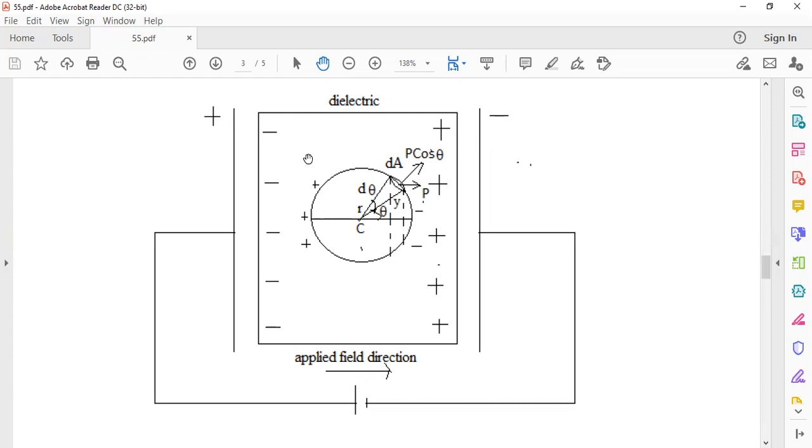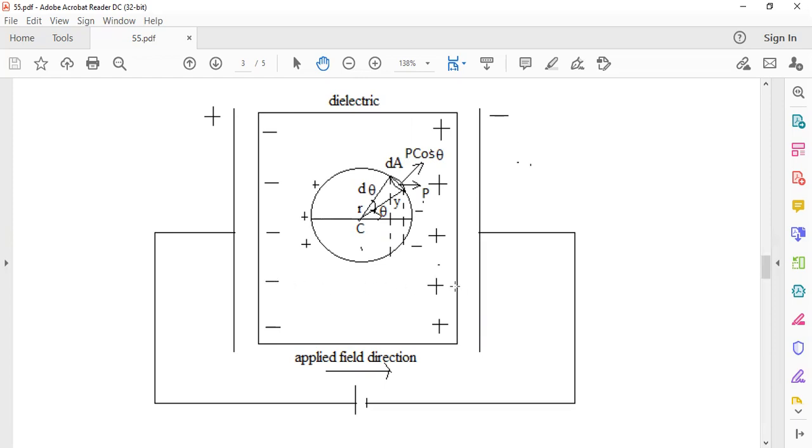This field passes through the dielectric material. The dielectric material is polarized and develops an internal field opposite to the external field. The external field and internal field combine and there is a net field inside the dielectric. That is an average field, which is actually a macroscopic field.